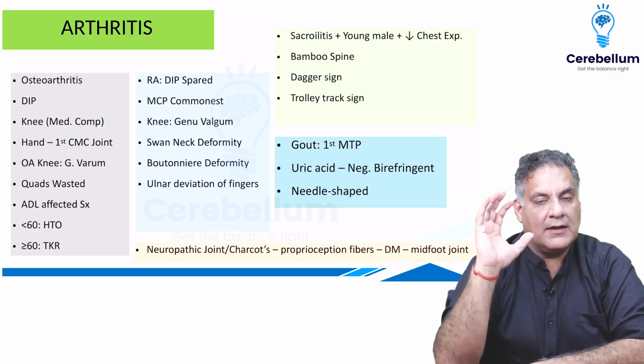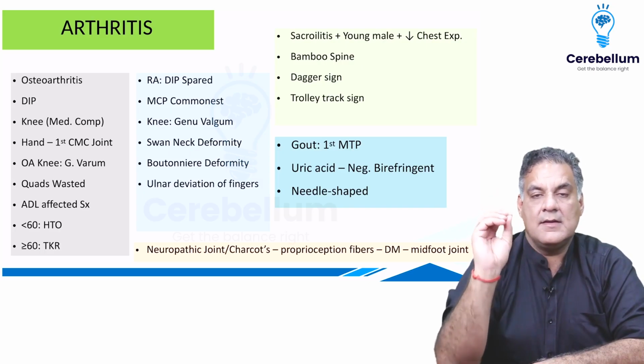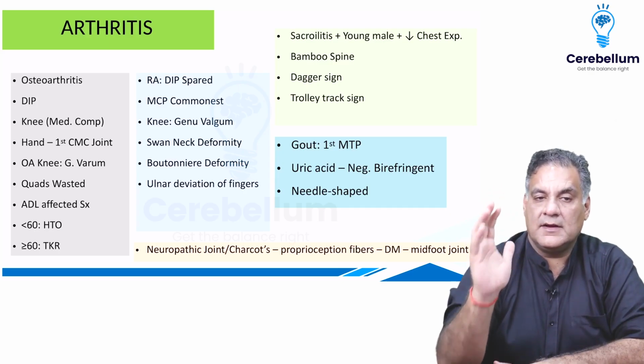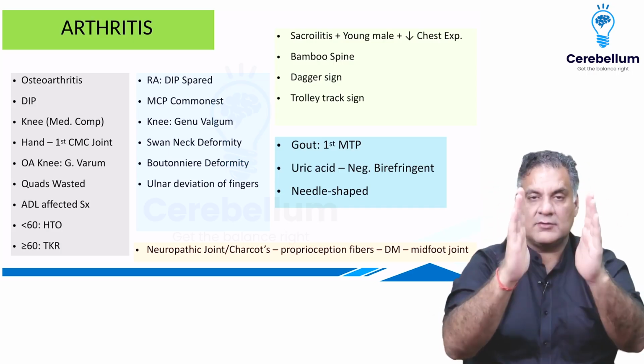So, in osteoarthritis, you have DIP involvement, knee medial compartment involvement, hand first carpometacarpal involvement, genu varum at the knee. When you have osteoarthritis knee, quadriceps is the most commonly wasted muscle. And when a person, because of osteoarthritis knee, cannot walk, you need to operate. Less than 60, there is varum, straighten it. Cut the bone, make it straight.